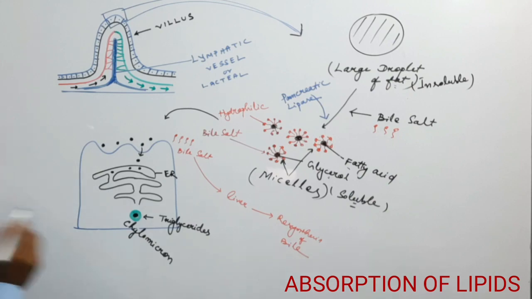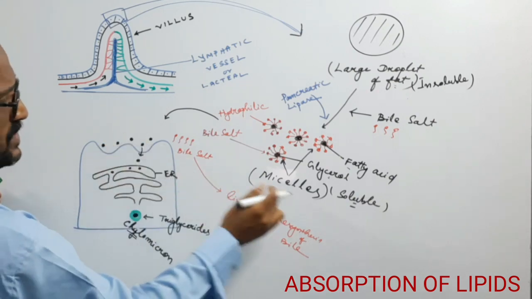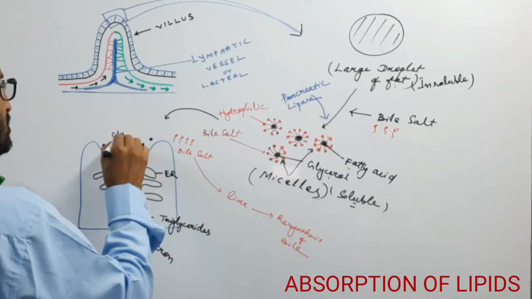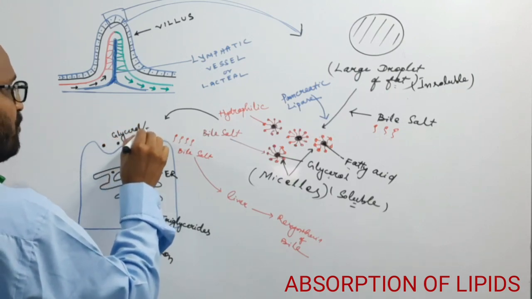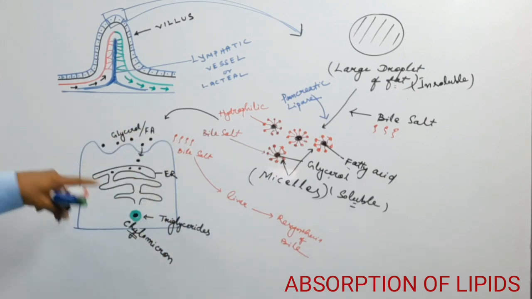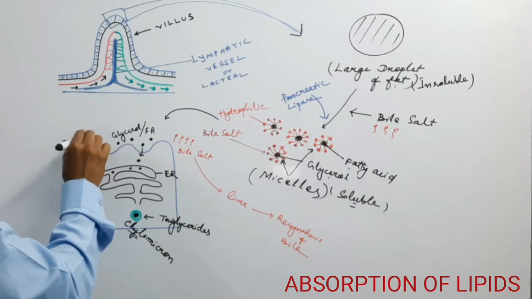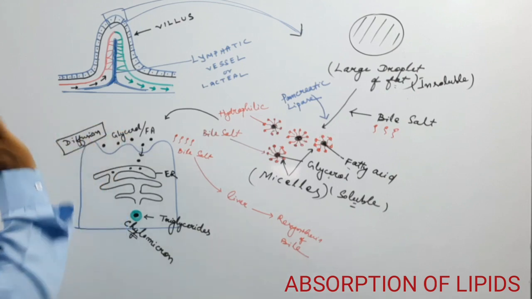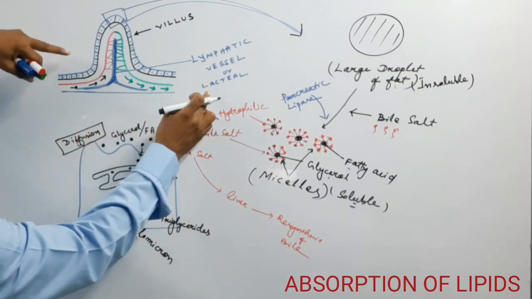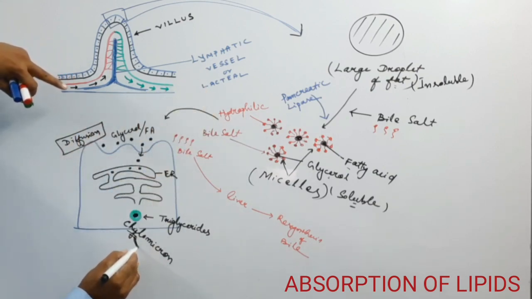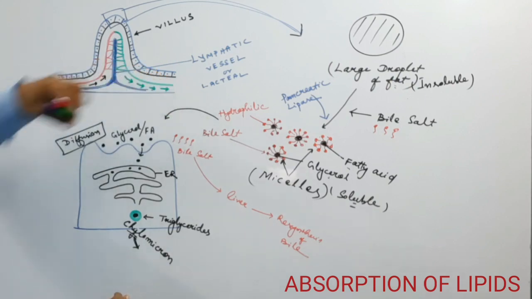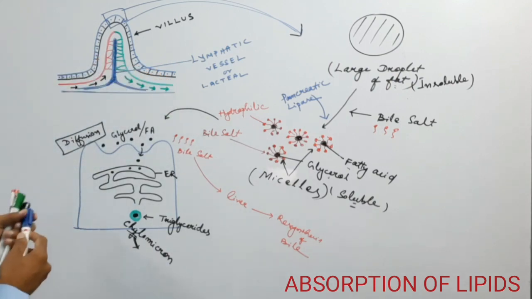So this is known as the chylomicron, whatever may be. So this is the chylomicron. So these glycerol or the fatty acid, fatty acid and glycerol entering into the enterocyte cell by the process of diffusion. Okay. So here there is the lacteal. So this chylomicron entering into this lacteal or the lymphatic vessels.